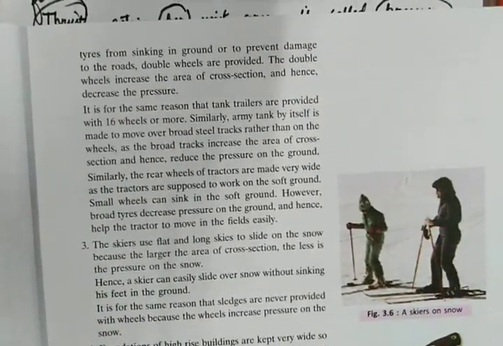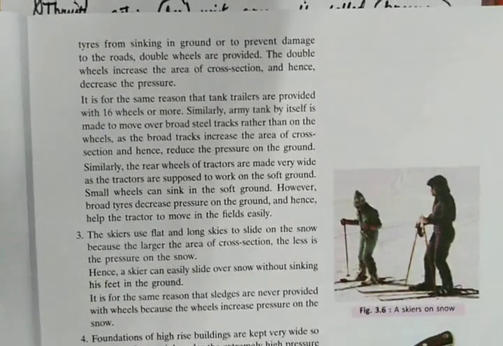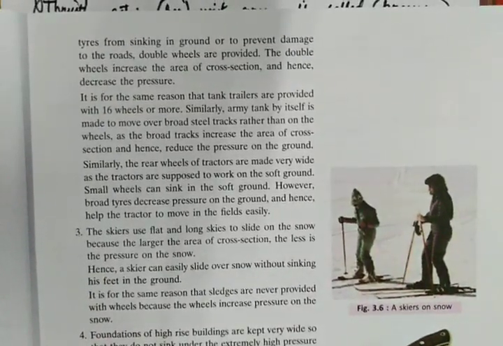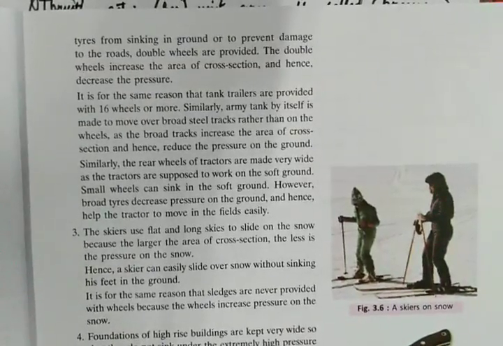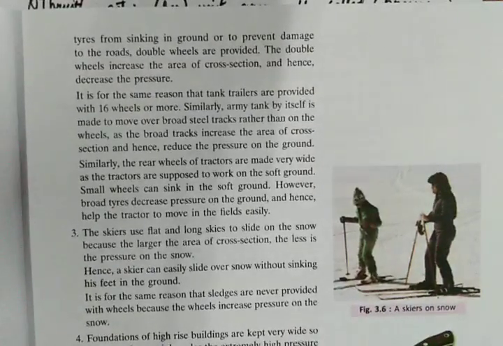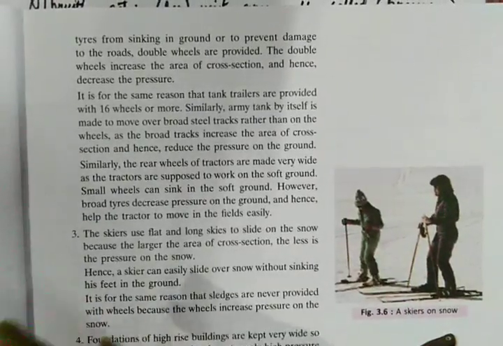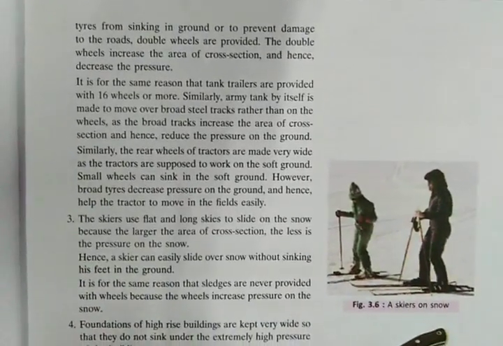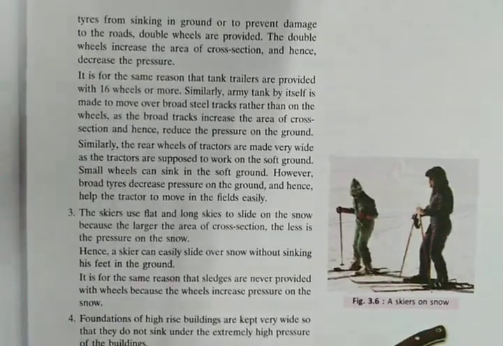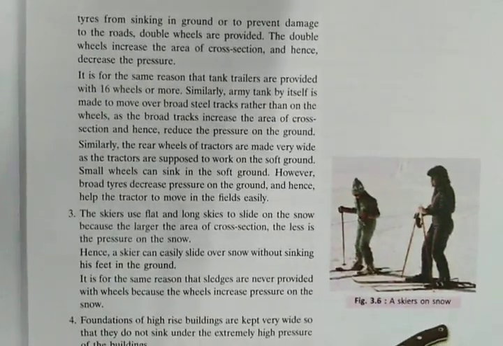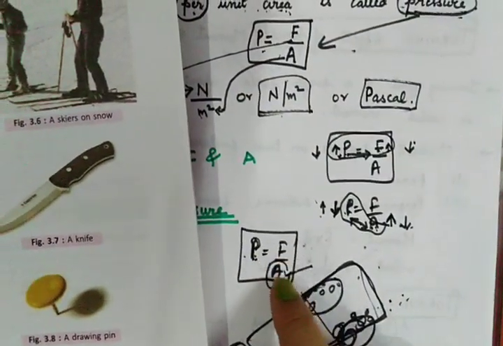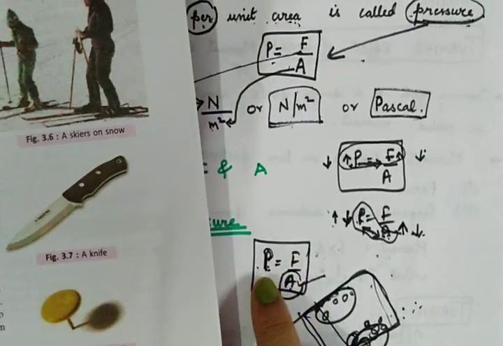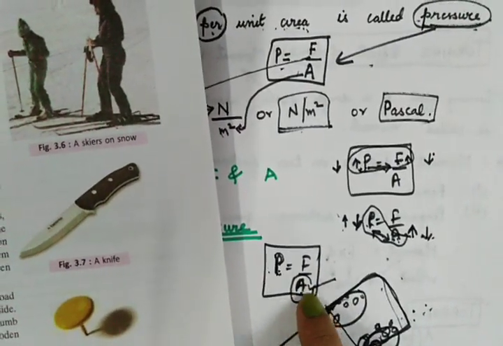Now let's talk further. You must have seen skiers. When people go skiing on the snow, your purpose is to glide on the snow. You don't want to sink inside the snow. So if you want to put less pressure on the snow because you have to glide on it, let's get back to the formula. Pressure is force upon area. You don't want to put pressure on the snow, so you need to increase the area.